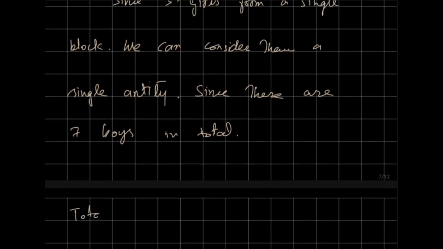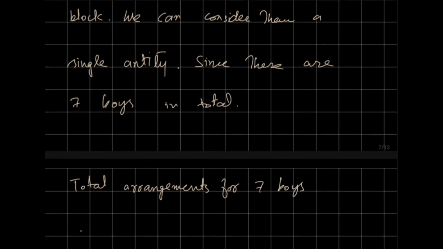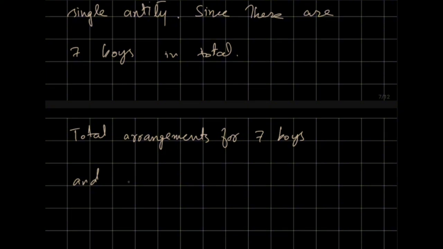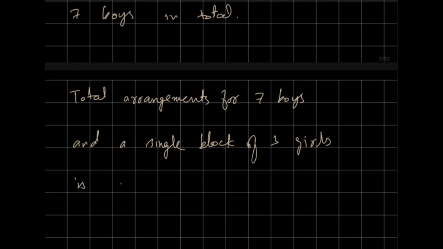So total arrangements for 7 boys and a single block of 3 girls: we have total 8 guys, 1 block and 7 boys.